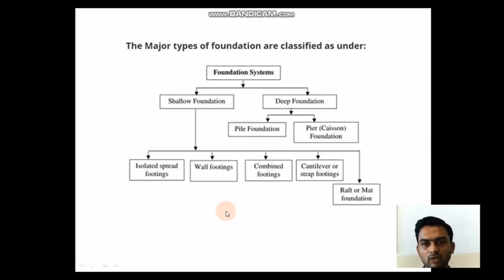Now, the major types of foundation are classified as under, that is shallow foundation and deep foundation. Shallow foundation is further classified as isolated spread footing, wall footing or strip footing, combined footing, cantilever or strap footing, and the last one is raft or mat foundation. Deep foundation is classified as pile foundation and pier or caisson foundation.